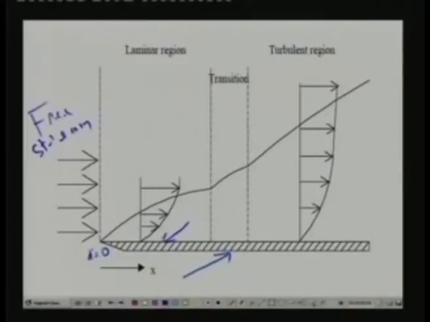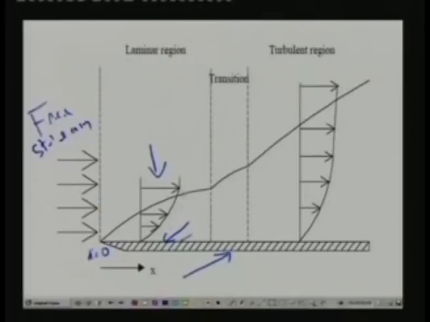Once the velocity is 0, you have to satisfy the continuity equation. That means a velocity profile will develop. The velocity profile will develop because of viscous effects. Since the velocity here is 0, the fluid layer on the surface will try to hold the fluid layer adjacent to it. That means it will try to decelerate the fluid that is adjacent to the layer, and that layer will try to decelerate the fluid that is flowing adjacent to it. So like that a velocity gradient develops, and that is what is shown here.